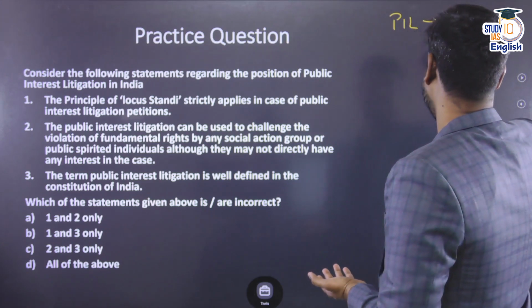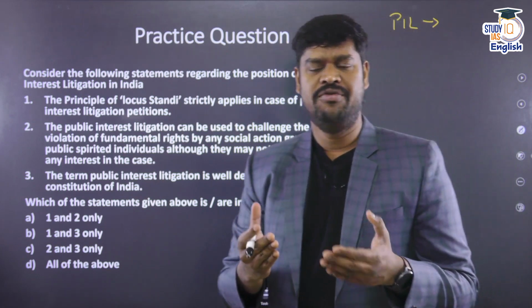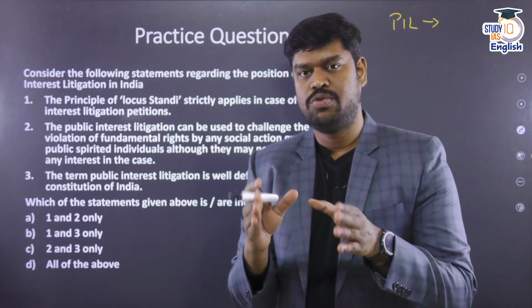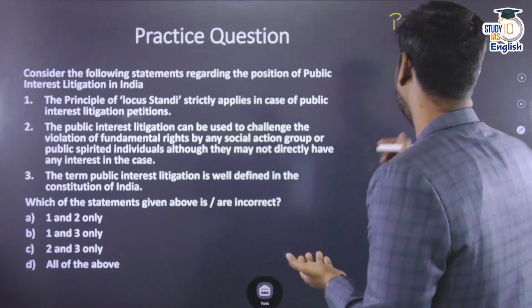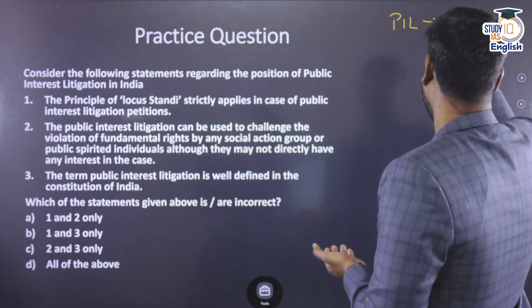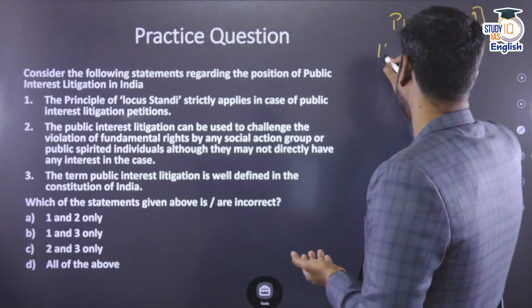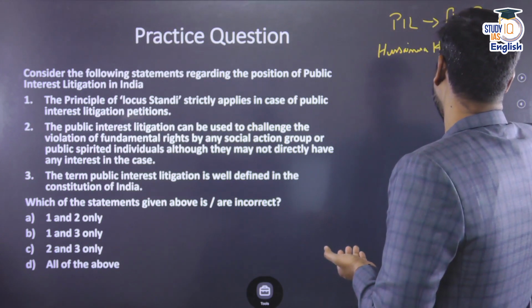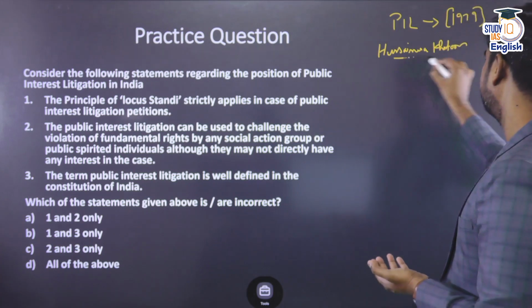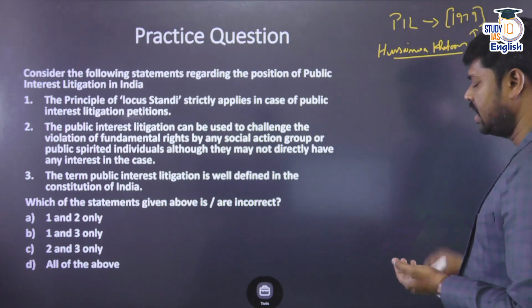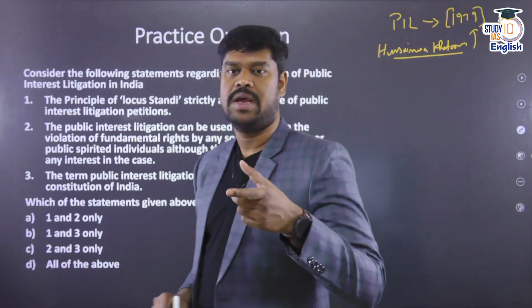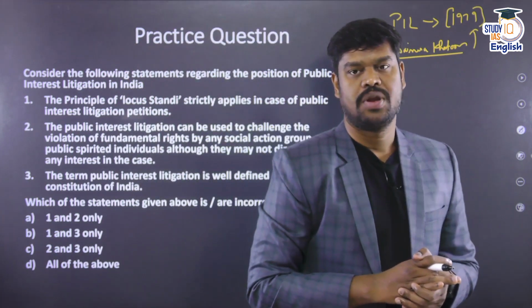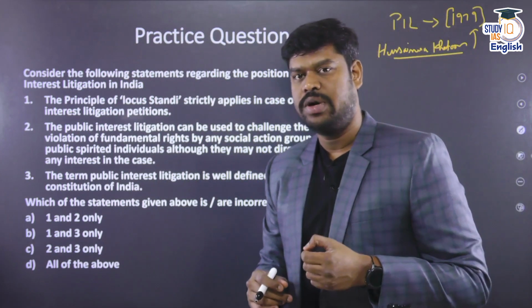Now, PIL as a concept has emerged in the United States of America, and from the United States of America, it has moved to India. And the first most prominent PIL in our country was considered to be the Husainara Khatun versus the state of Bihar case, which happened in the year 1979. Although this is not the first case, it was considered to be the first most prominent PIL, bringing to the notice of the Supreme Court the plight of undertrials in India. Now, in this context, you'll have to understand what a PIL is.